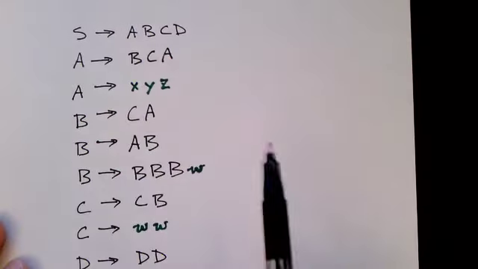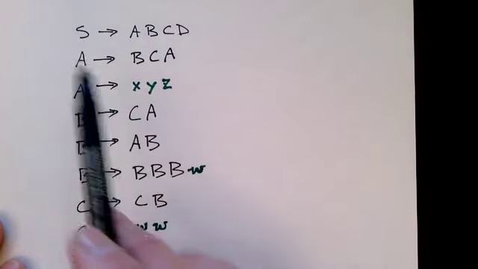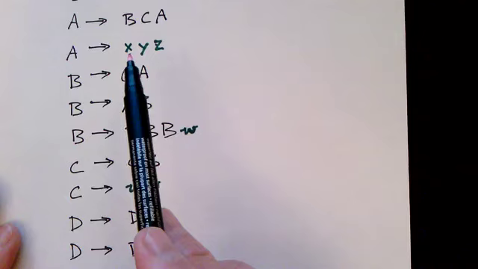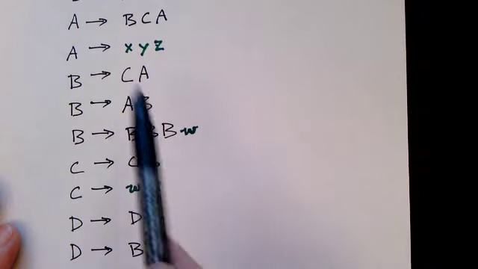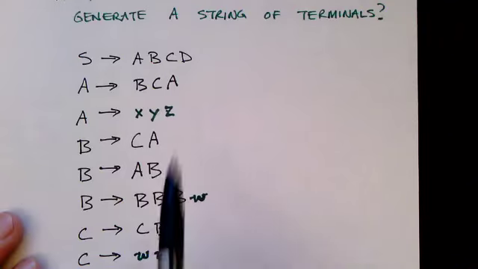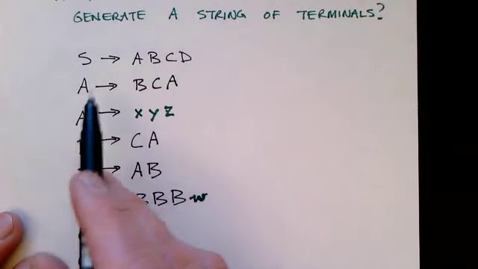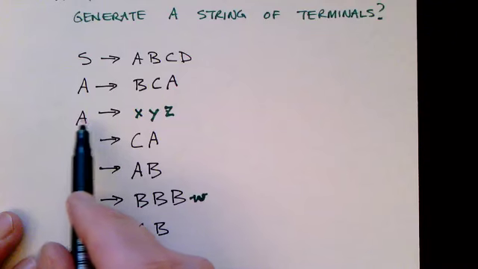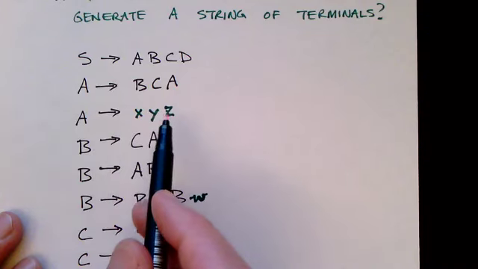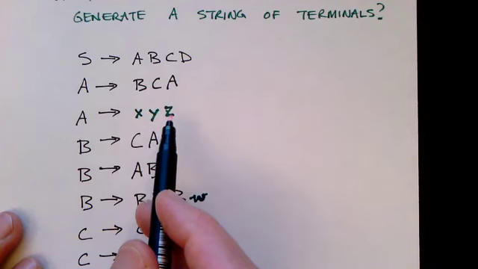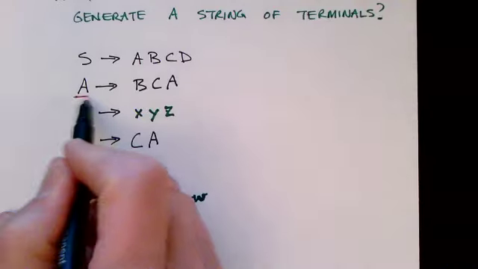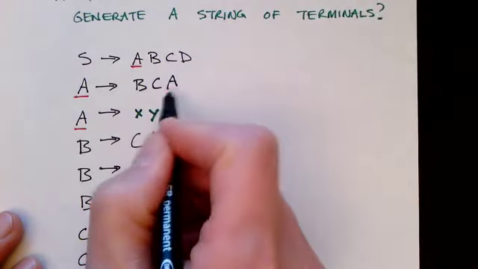So let's look at this grammar a little bit more closely. We've got non-terminals S, A, B, C, and D, and we've got some terminal symbols, w, x, y, and z. It's a marking algorithm. What we're going to do is look and see which non-terminals can generate a string of all terminals. And we see that with this rule right here, if we use A goes to xyz, we can generate a string of terminal symbols with A. So let's mark A. We'll mark A there, and I'll mark A everywhere it occurs with a red line.